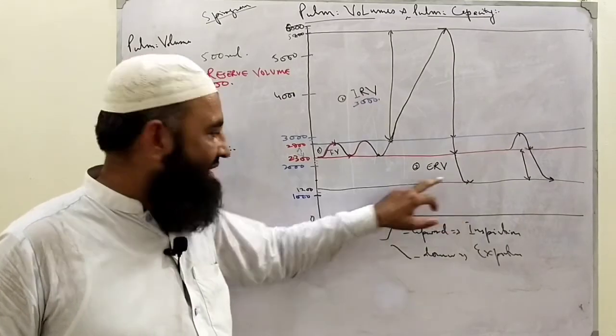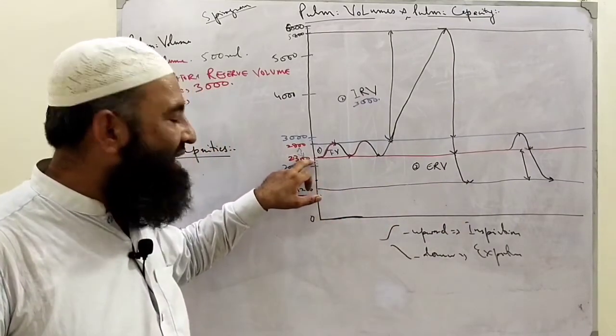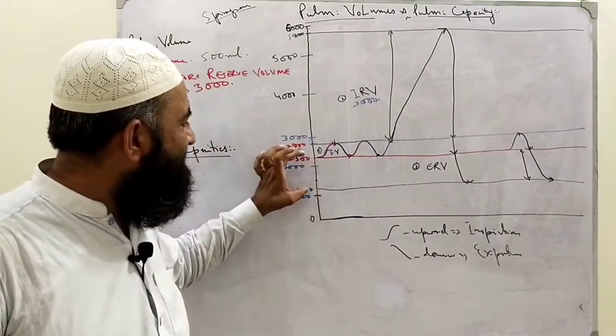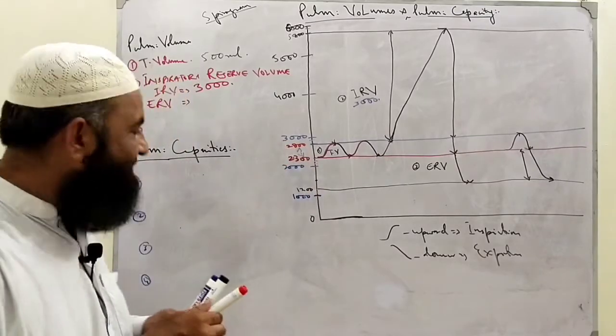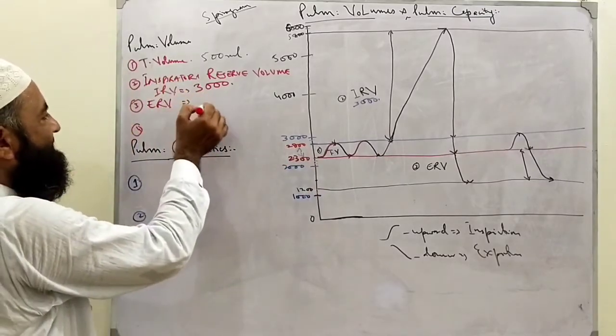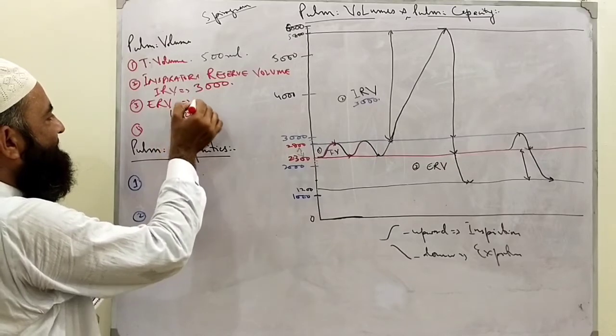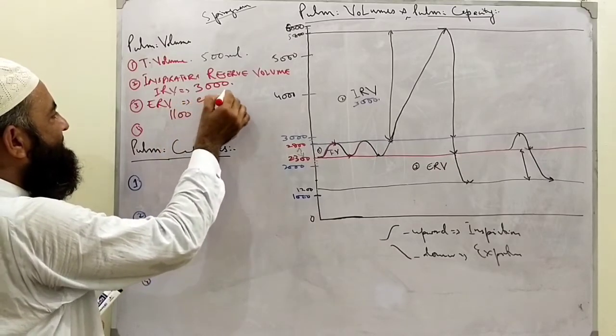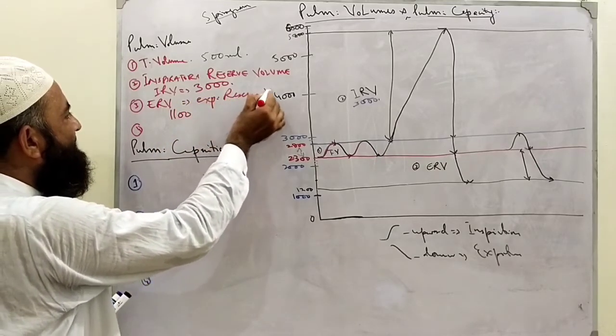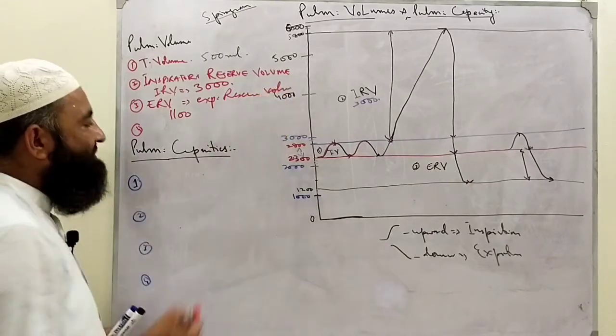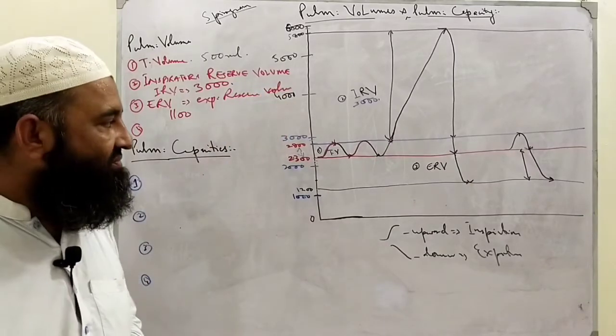The end point is 1200, and the start point of expiratory reserve was 23. The difference between them, 23 and 1200, is 1100. This was called expiratory reserve volume. Clear? Third volume.